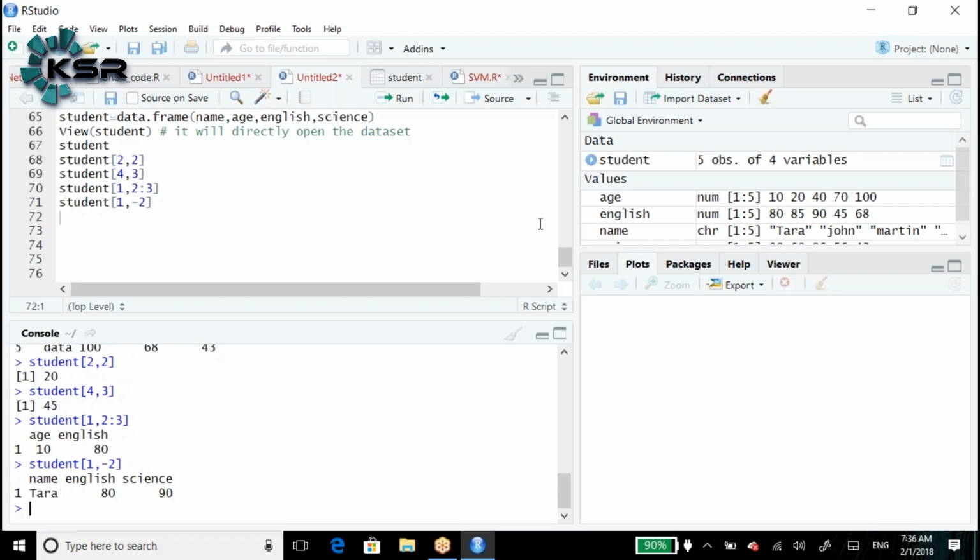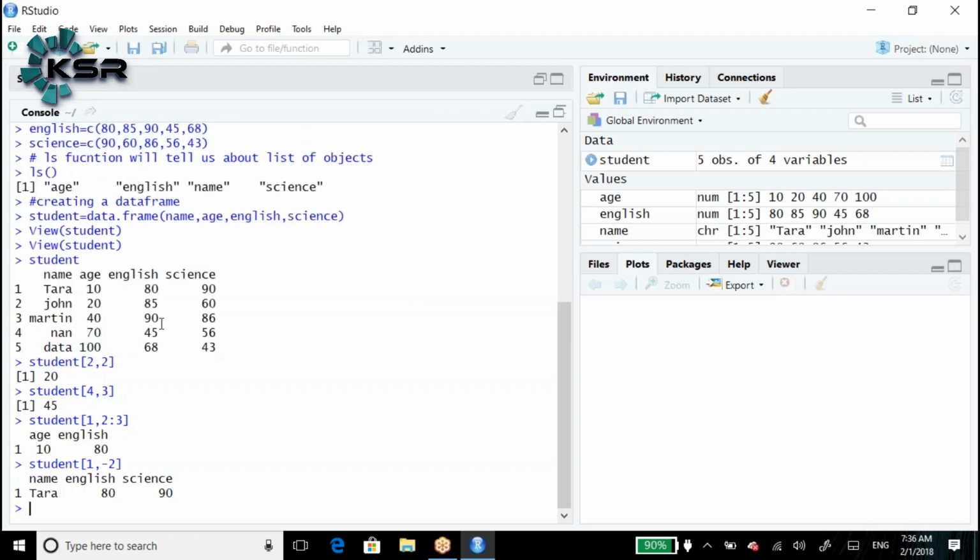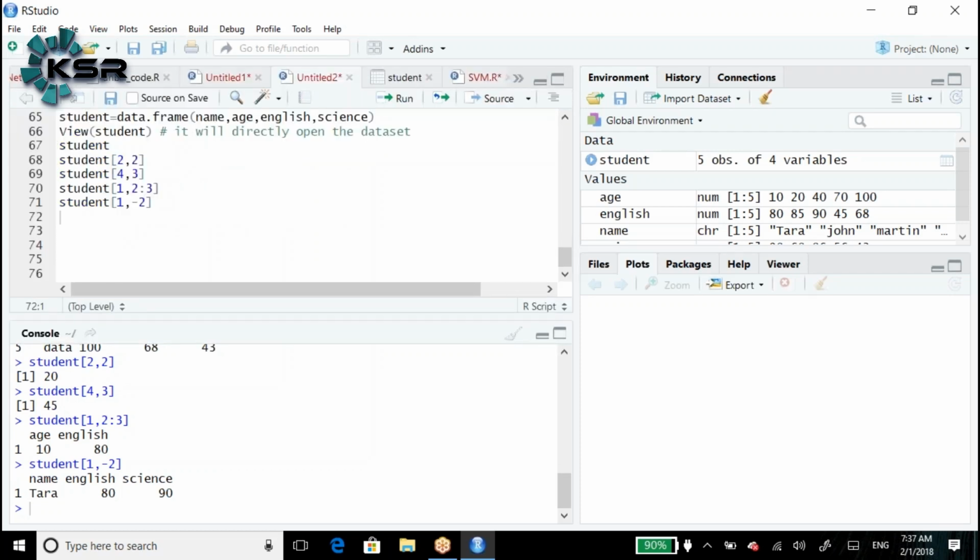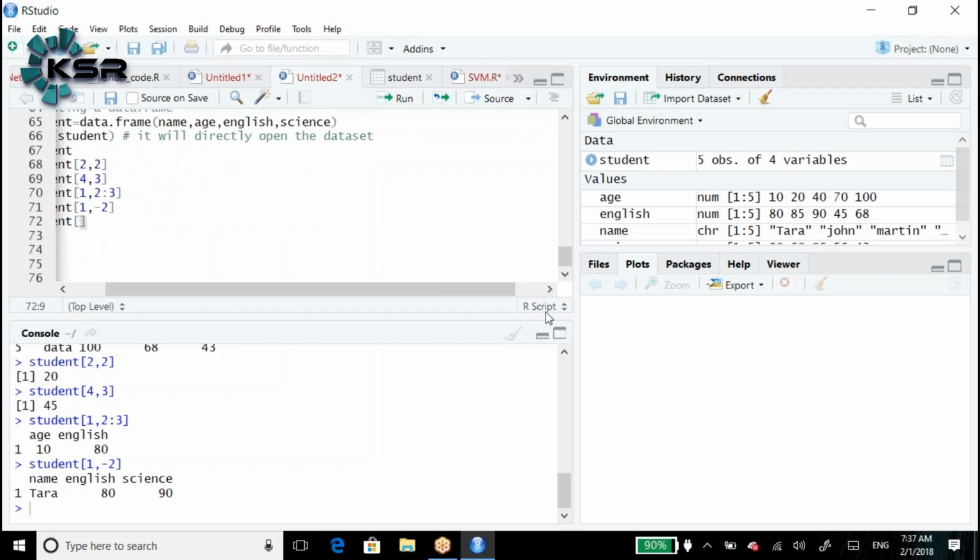For example, now I required nan and 45. Here we can write like this: student of, nan is in which row?